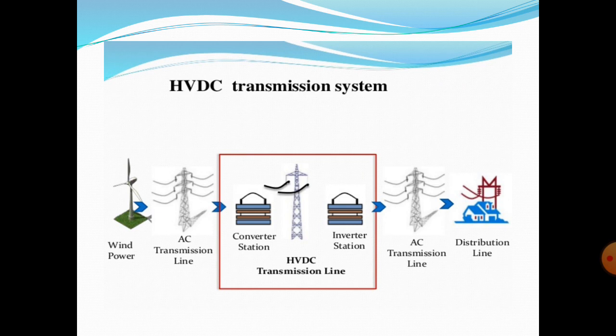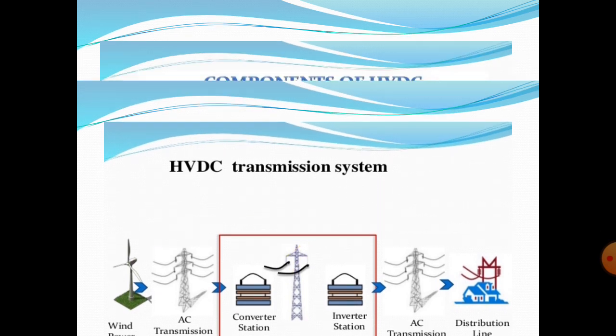The DC is transmitted by the HVDC transmission line, and then the DC power is converted into AC by inverter stations. The converted AC is transmitted by AC transmission lines, and finally we receive the AC power through distribution lines. This is the process of HVDC transmission from one place to another.